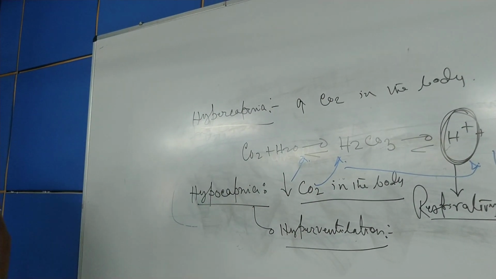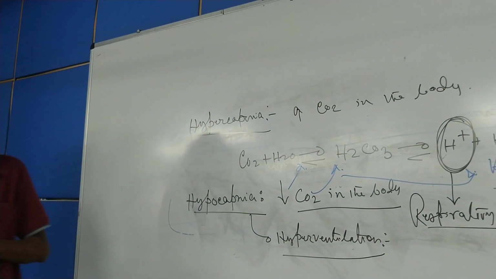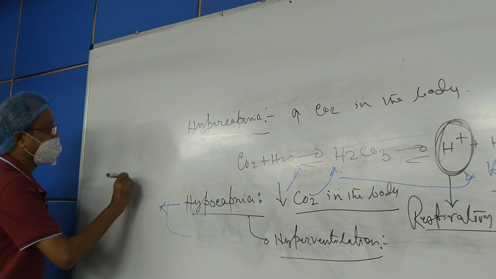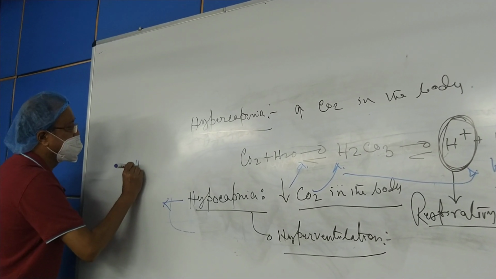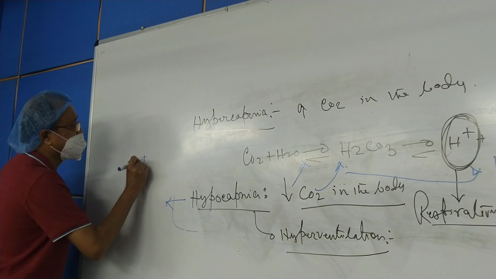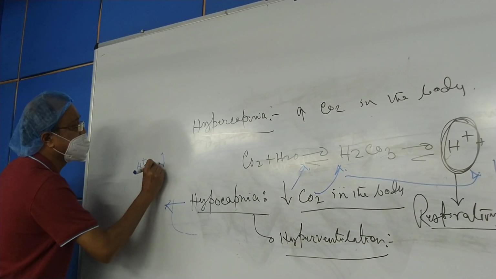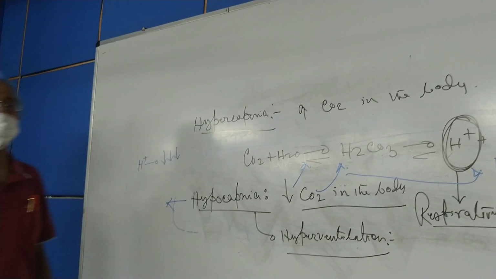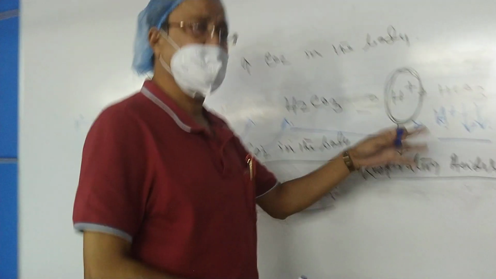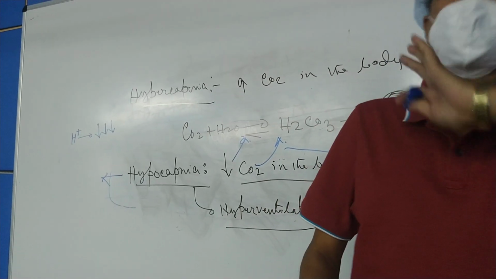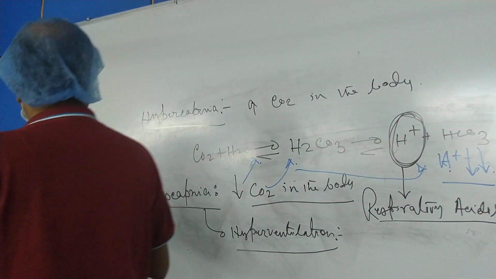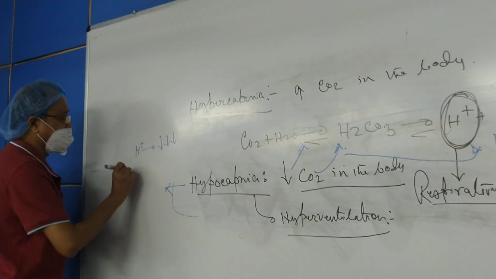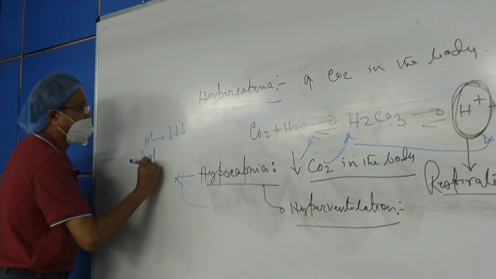There will be alkalosis. So in hypocapnia, what is happening? Hydrogen ion concentration is less in the blood because the majority of the carbon dioxide has been washed out from the system, and as a result of diminished hydrogen ion concentration, there will be respiratory alkalosis.